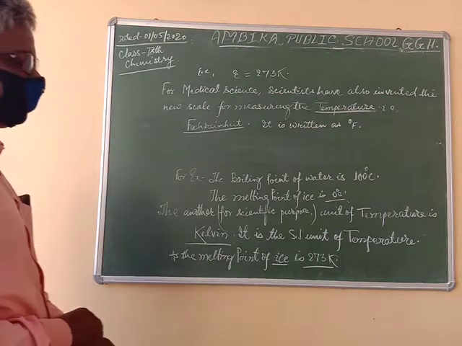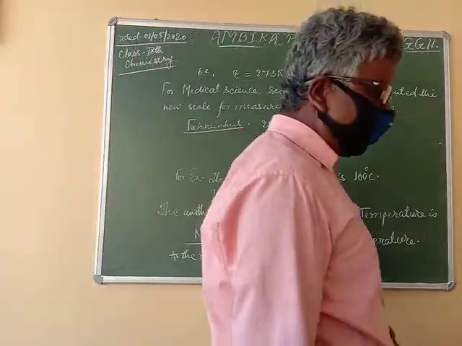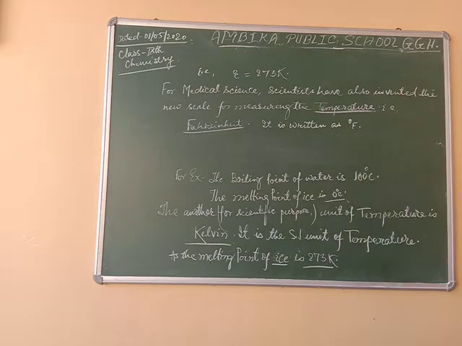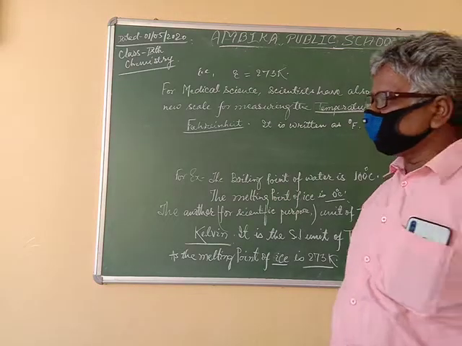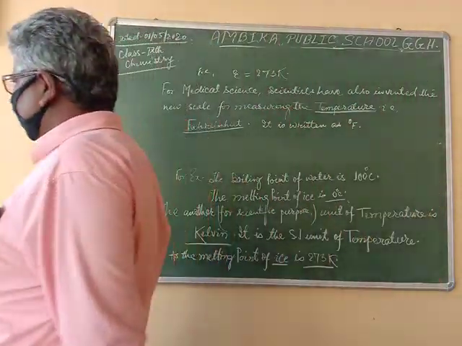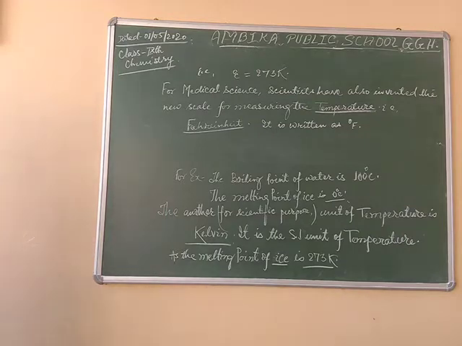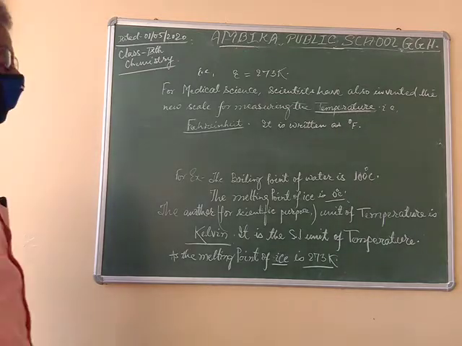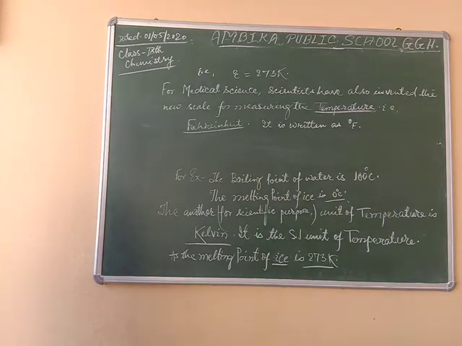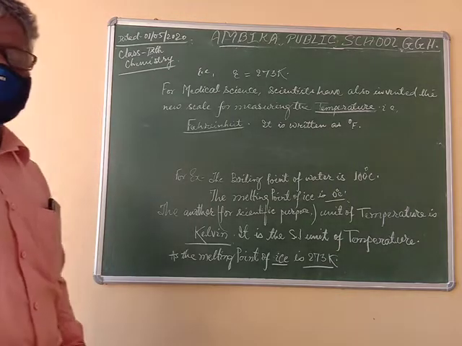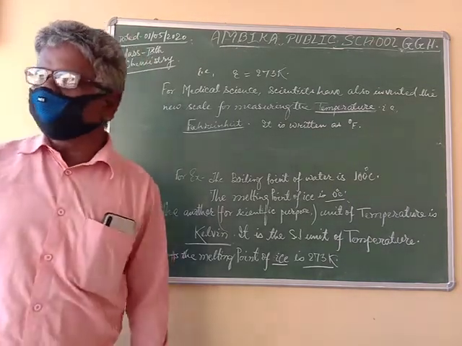Now, in this entire process, I will discuss more details. What is the relation between Fahrenheit, degree Celsius, and Kelvin? And then after, we will check on which temperature the melting and boiling point of water is what. So then we have a look on what is the relation between these three important scales.